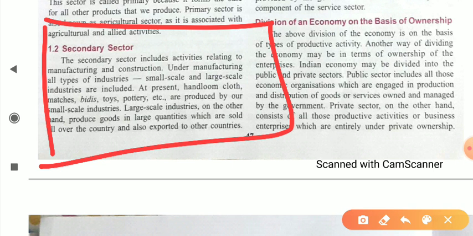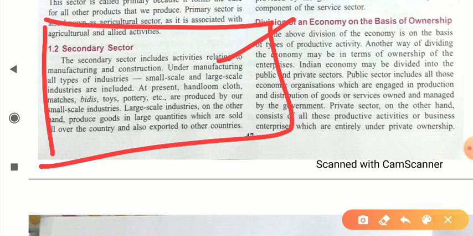Those units produce different types of goods in the economy. So all these manufacturing units, all these small scale and large scale industries are part of the secondary sector. That's why the secondary sector includes activities related to manufacturing and construction. Under manufacturing, all types of industries like small scale and large scale industries are included, which I told you. At present, handloom cloth, matches, beads, toys, pottery, etc. are produced by our small scale industries.